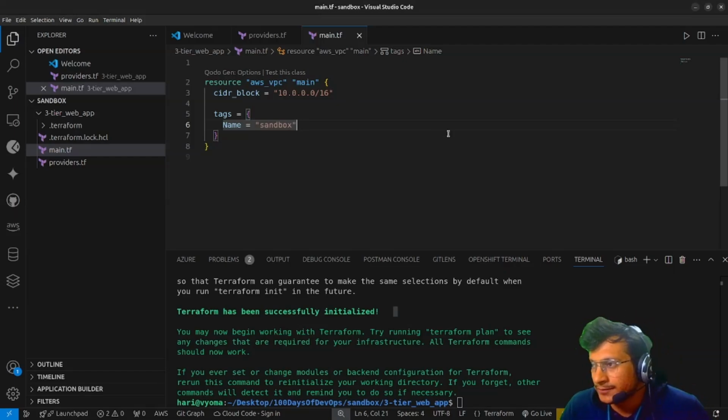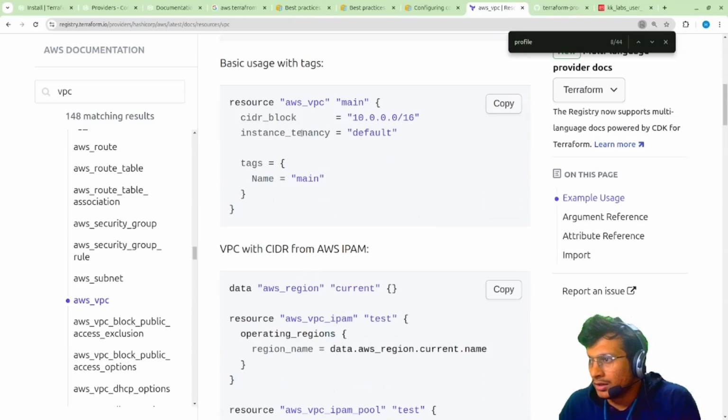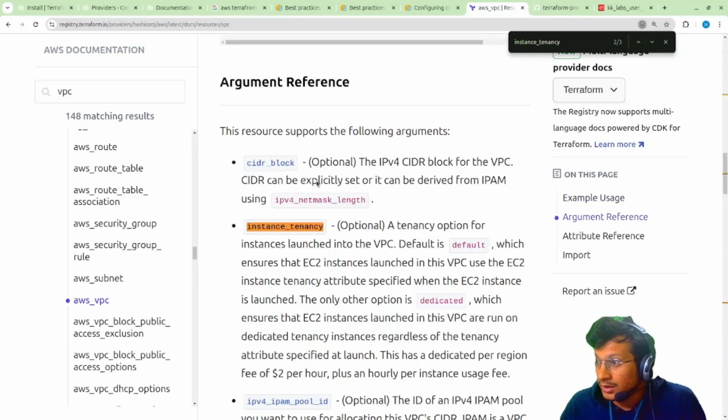Sandbox VPC is created. So this is all done. Instance tenancy, yeah, we need to check. If you want to check any other optional tenancy option, instance launch into VPC. Default is default, which ensures that EC2 instances launched in this VPC use the EC2 instance tenancy attribute specified when.